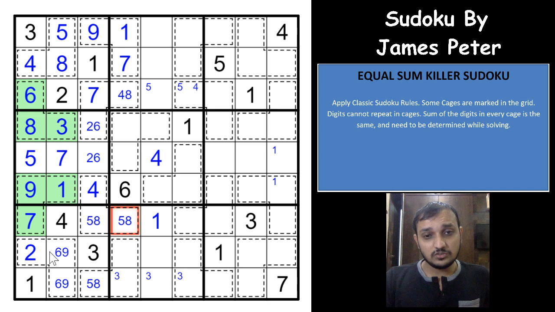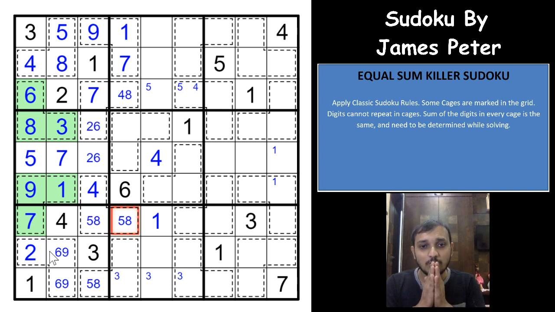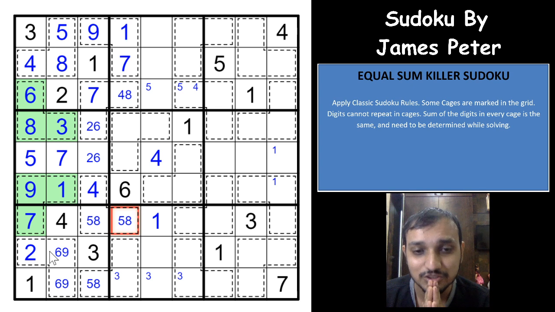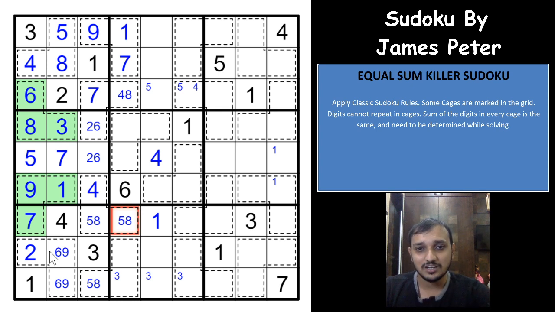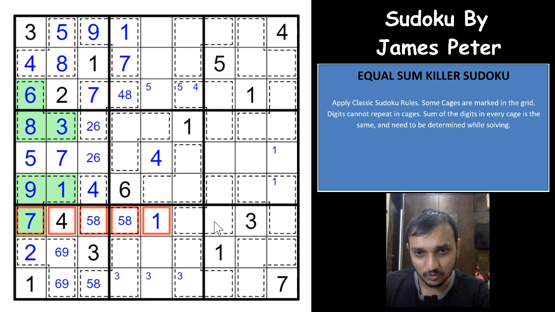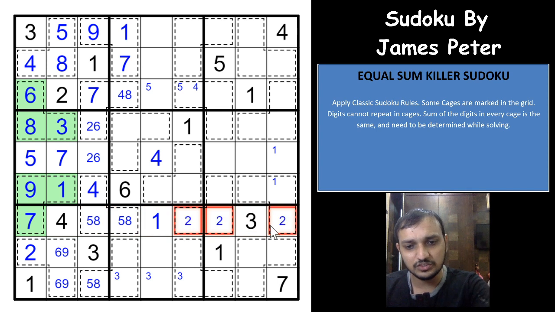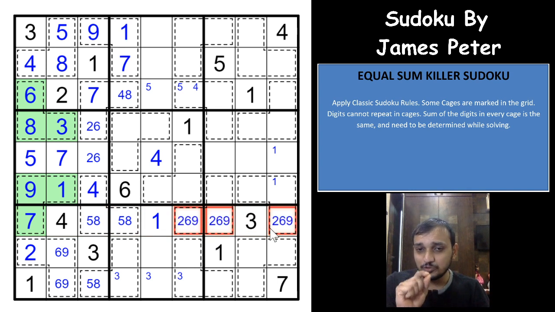Oh, that's an excellent piece of logic, guys. Wow. That is awesome. I didn't realize this logic while solving this Sudoku earlier, but there is an excellent piece of logic, guys. If you see this row, you need to have 2, 6 and 9 again. The remaining digits are 2, 6 and 9. But if you look at it closely, 2 plus 6 plus 9 is also a 17 sum, which means that whatever 2 digits you have, either 2 or 6 or 9, the third digit will have to be here, the same third digit.